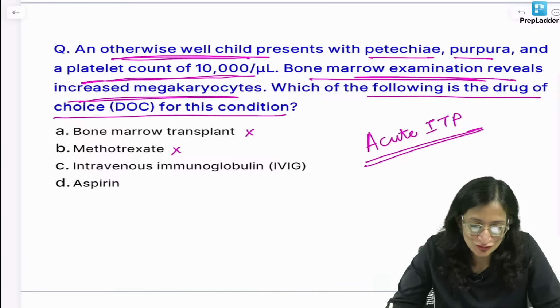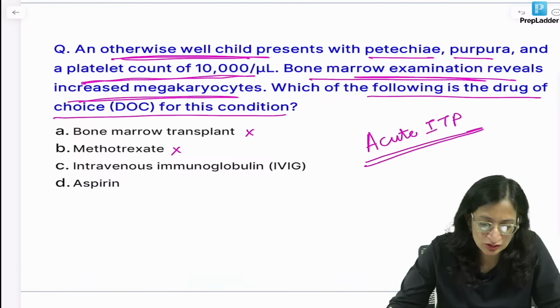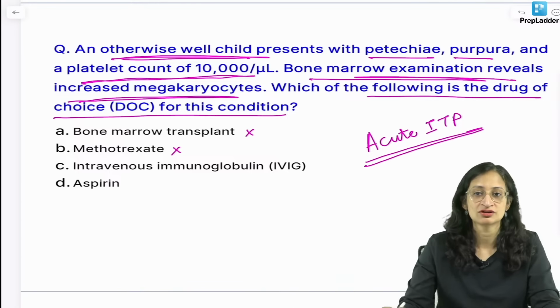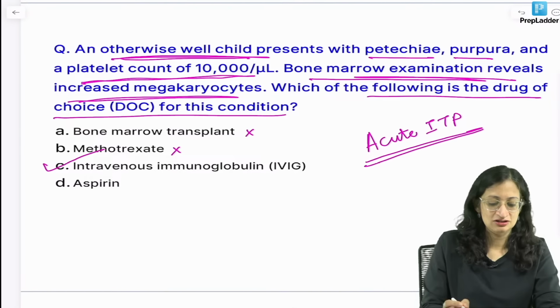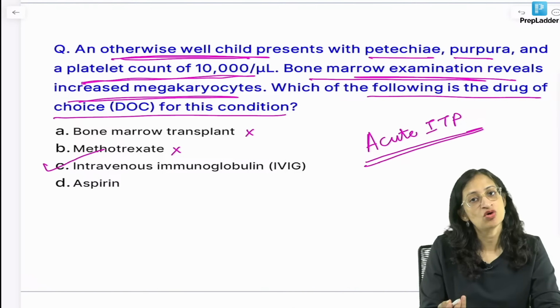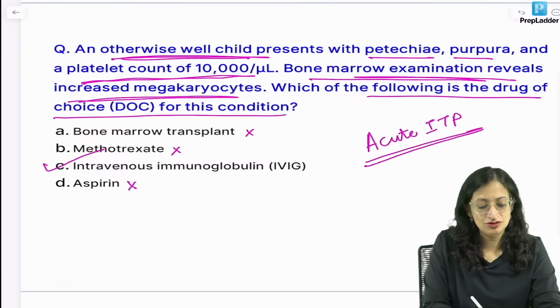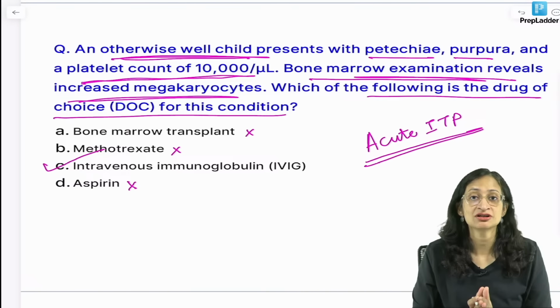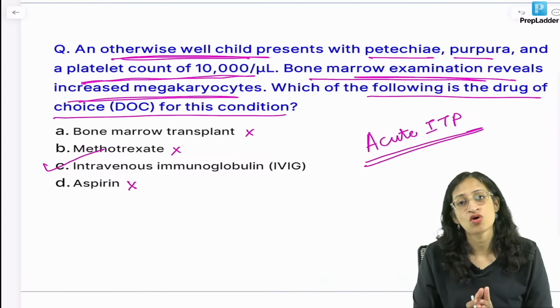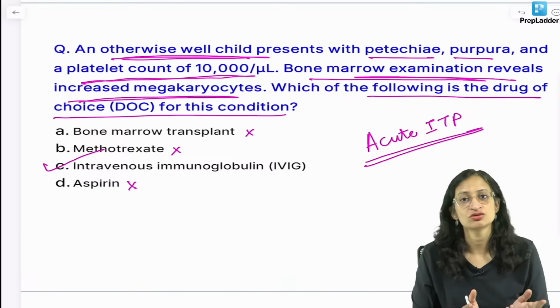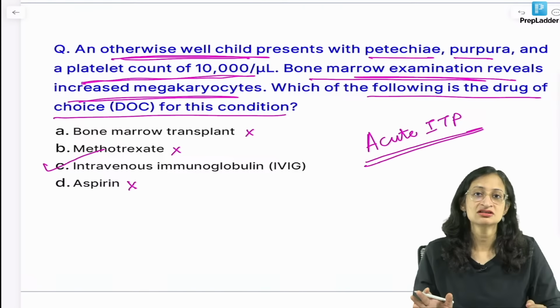I can see most of you answering correctly. So, Shalu, Tawfiq, Ashutosh, Mantasha, Himanshi, Sushant, very good. So, IVIG is the drug of choice. Alternatively, corticosteroids, a short course, can also be used. Okay. Aspirin, we will not prefer, because aspirin causes platelet dysfunction and it can even cause bleeding. So, in a child already having thrombocytopenia, we are not going to use aspirin. So, our best answer is IVIG.